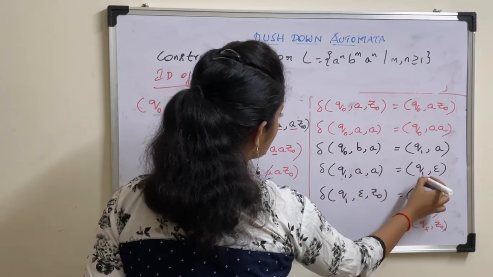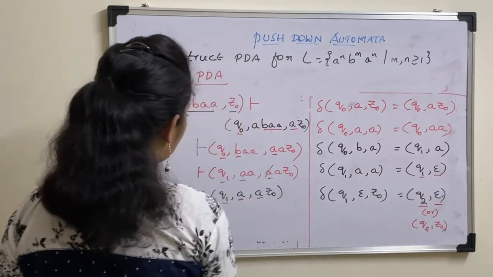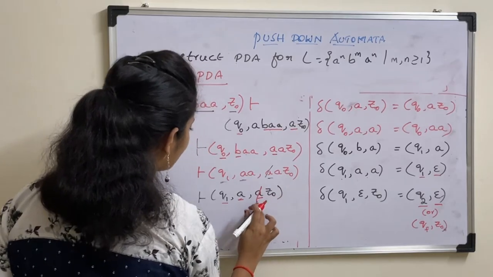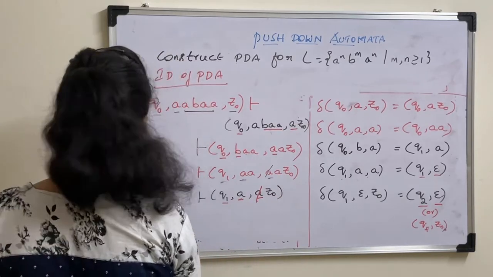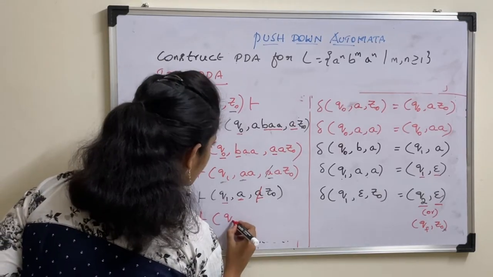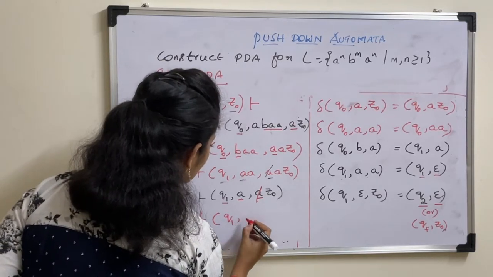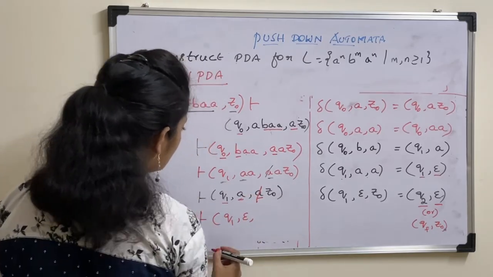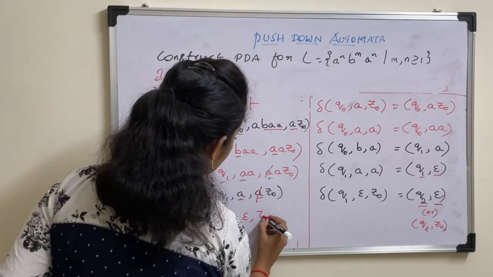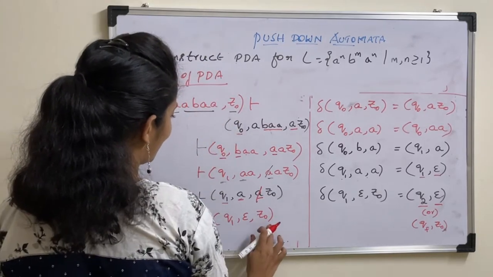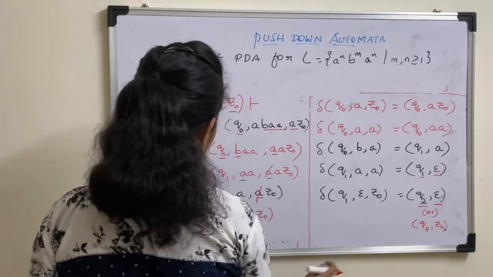Q1 AA means Q1 pop operation again. So pop this A from stack for this A. Now we'll get Q1 comma. So here complete string is processed. So epsilon and leftover string on stack is Z0. So Q1 epsilon Z0, that is the final condition.